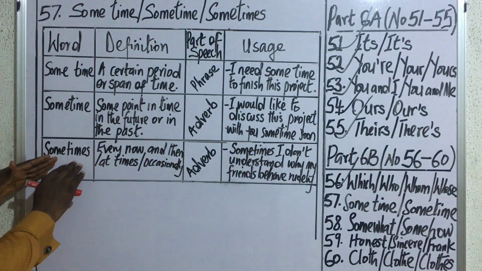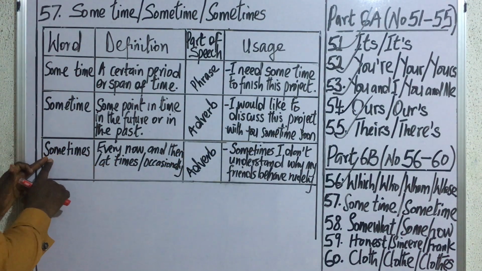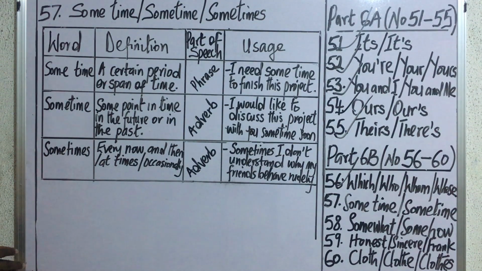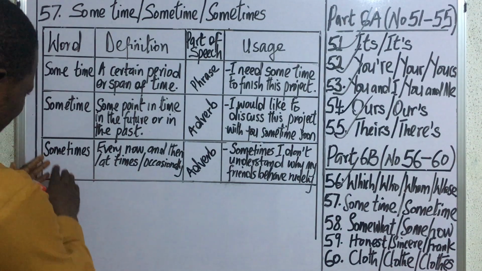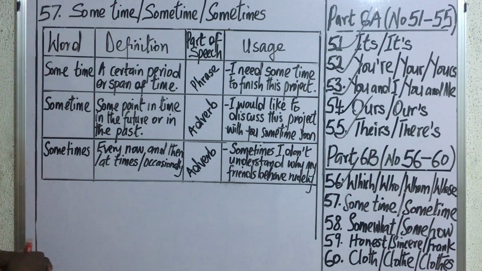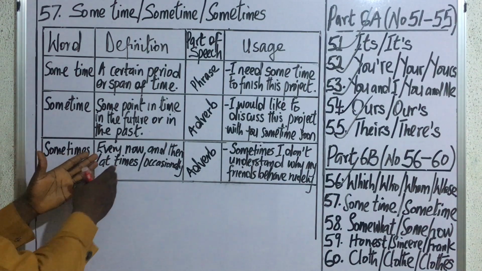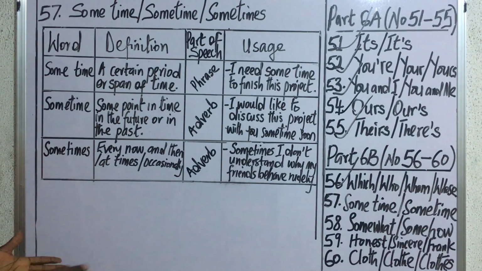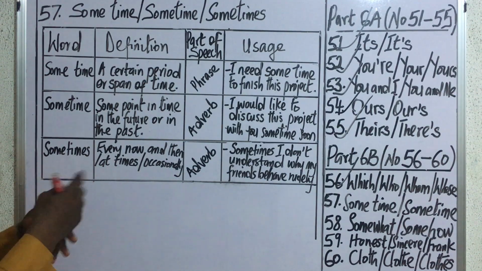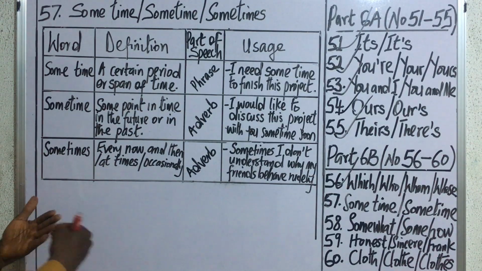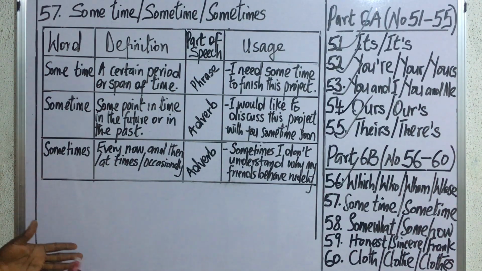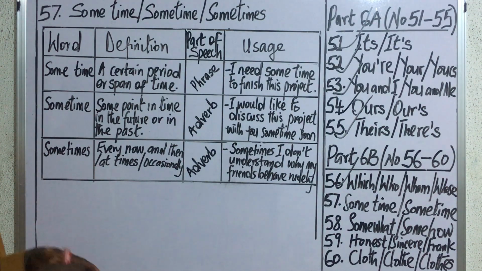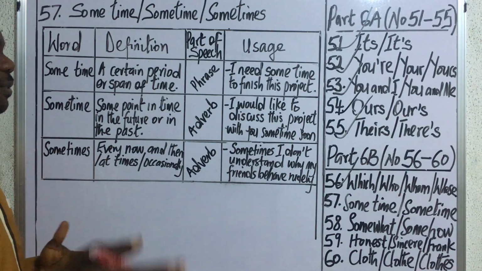Then what about sometimes? That is when some and time are joined together and you have an S added to the spelling. The part of speech to which that word belongs is adverb. Now, what's the meaning of sometimes? It means every now and then. In other words, you can say occasionally or at times. It is something intermittent that is not consistent, and it's not a span of time. That's when you use sometimes. It happens occasionally, at times, every now and then.